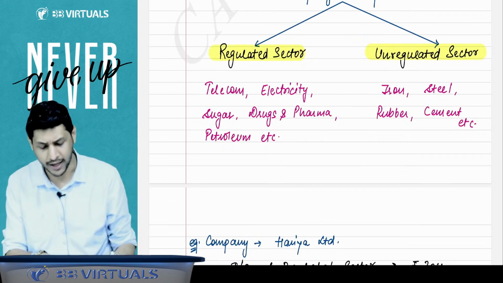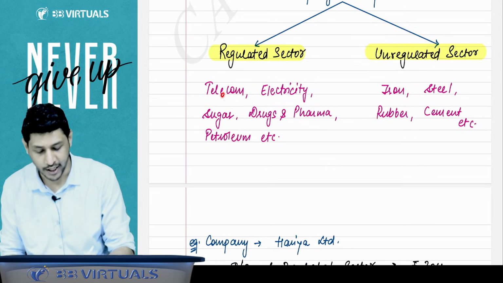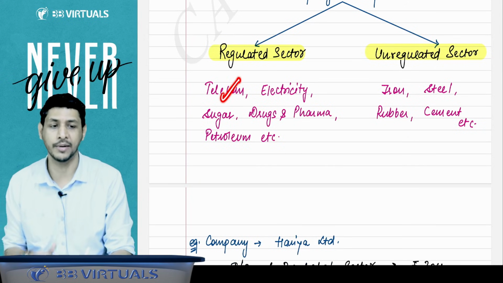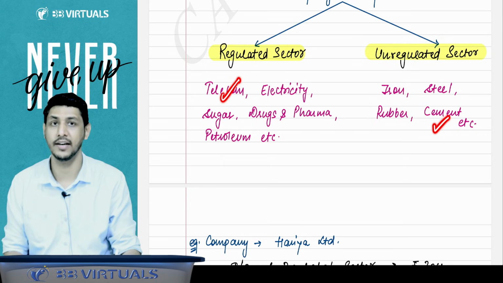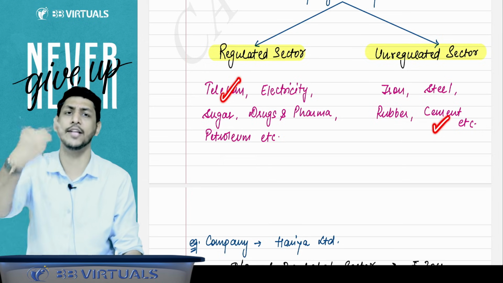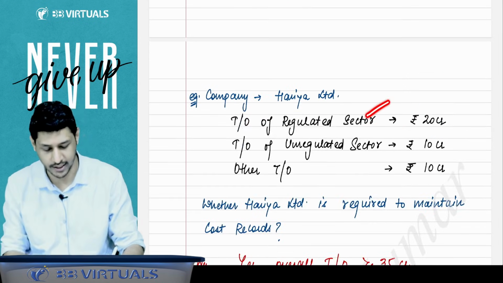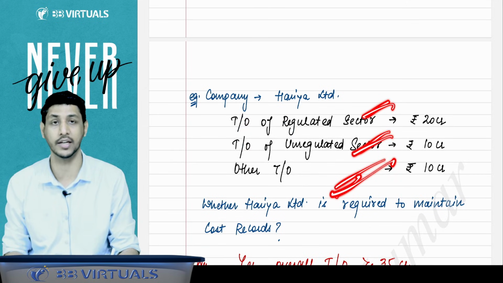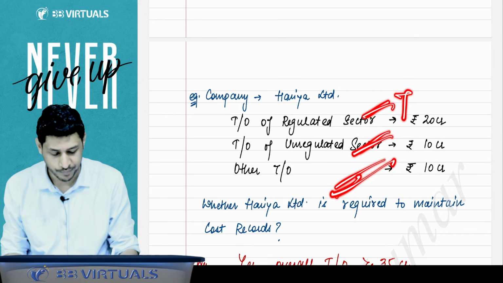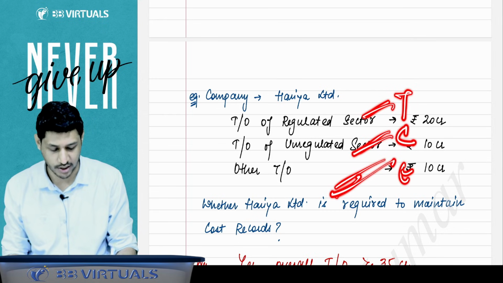For example, Haria Limited was giving telecom services as well. Haria Limited was manufacturing cement as well. And Haria Limited was providing education service as well. So there are three activities that Haria Limited is doing: telecom, cement, and education.